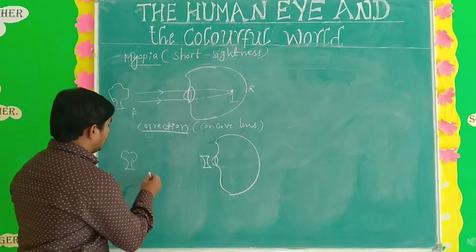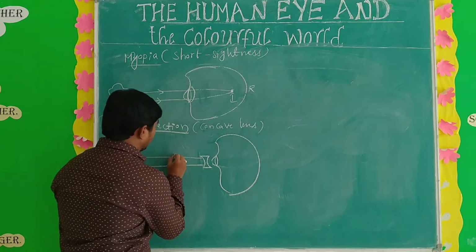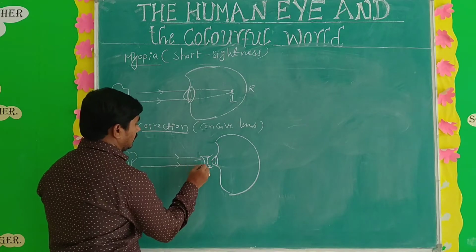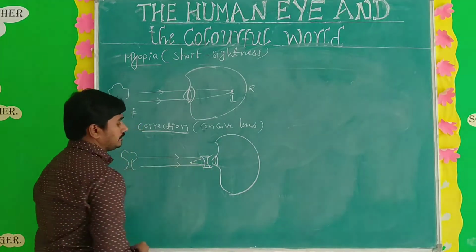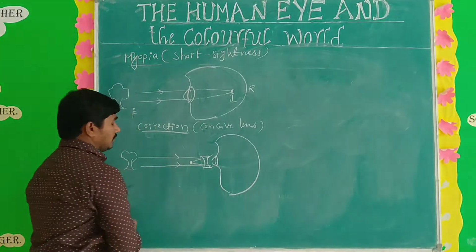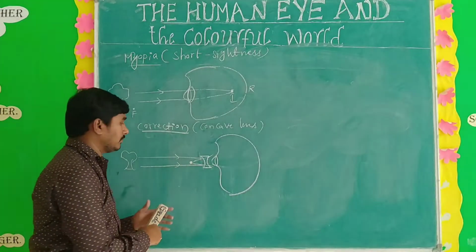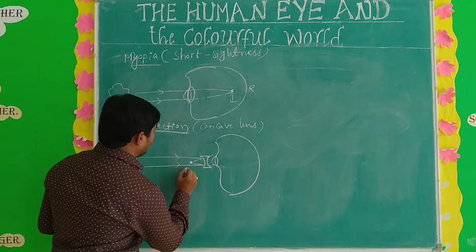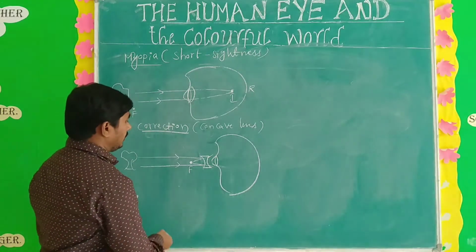After that, rays coming parallel touch the concave lens and diverge. Here they meet and the image is formed. Means a far object is there, and it is shifted very close to the eye. Here is the far point.